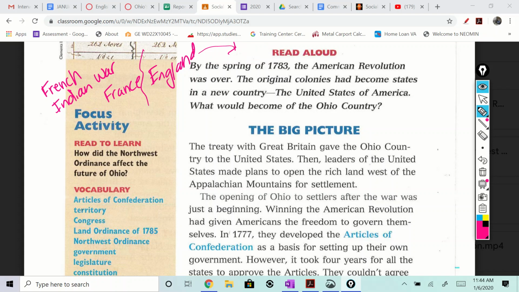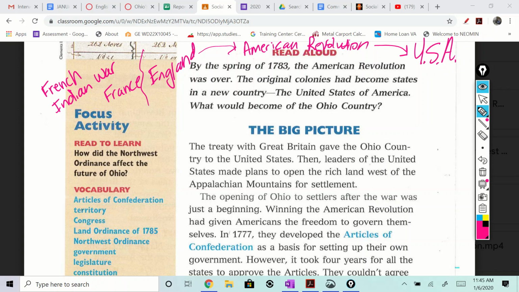Their tax dollars went over to England and didn't do anything for them in the original 13 colonies. So now we're starting the American Revolution, right? That was the revolution. Now the American Revolution is over, and guess what was born from that? USA.